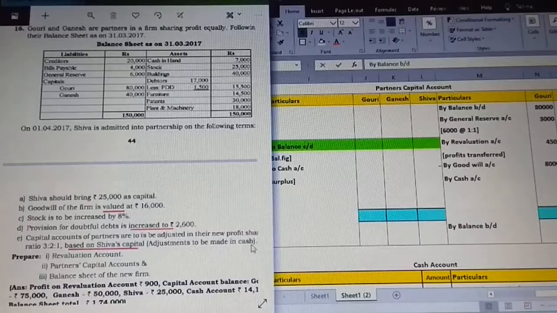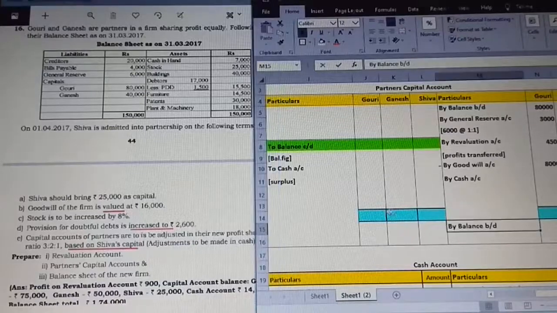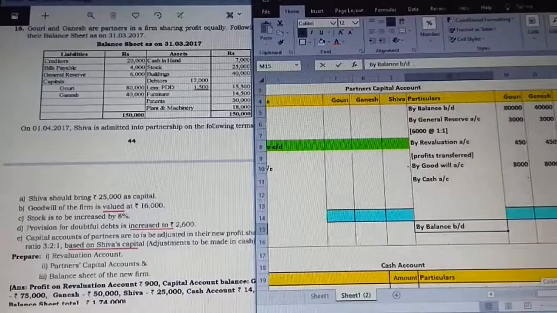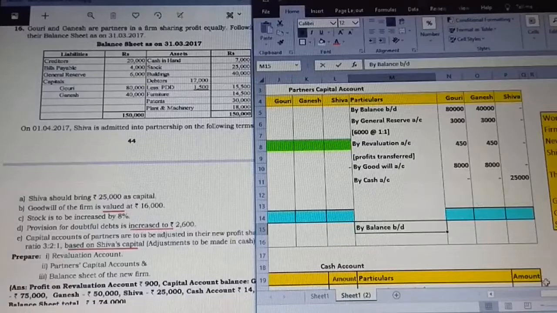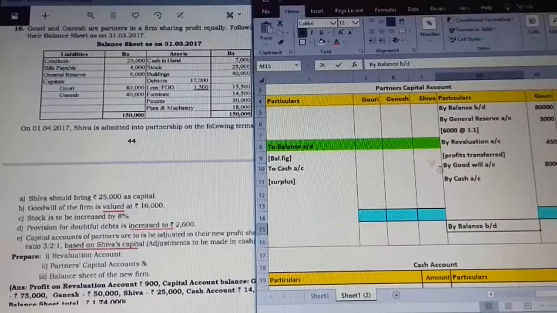Adjustments are to be made in cash, which means they are clearly telling us that commonly what we do in each and every solution, we check which side is greater. Credit side value will be greater. We used to take the total and find out the difference as a balancing figure. But this time we are not going to do that. Instead, first we are going to calculate the new capital. That is, the balancing figure value is going to be calculated first, and then we are going to find out what adjustment is needed to be made in the form of cash.